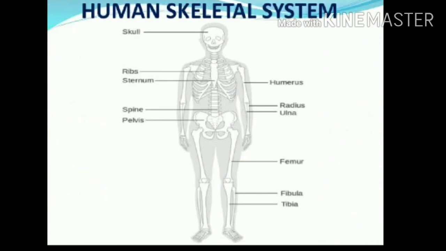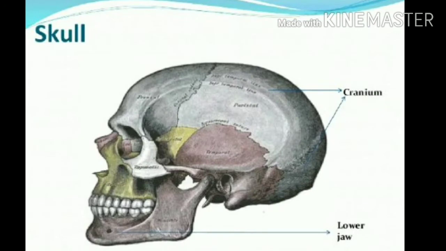If you are able to see here, some wavy structure is there. These are two different skull parts, which are combinedly known as the skull. Here the lower jaw is there, and if you consider the skull, only this part, the lower jaw, is able to move. And you are able to see here the cranium.